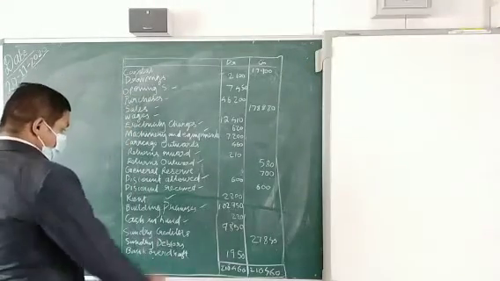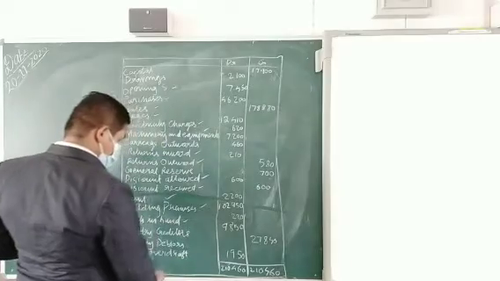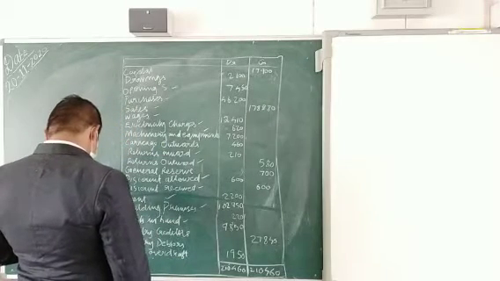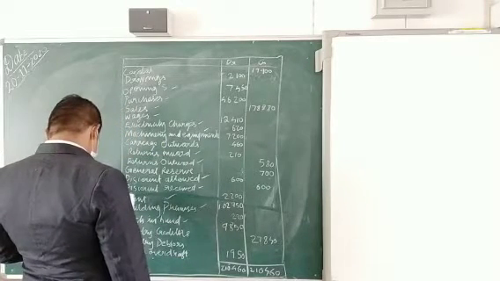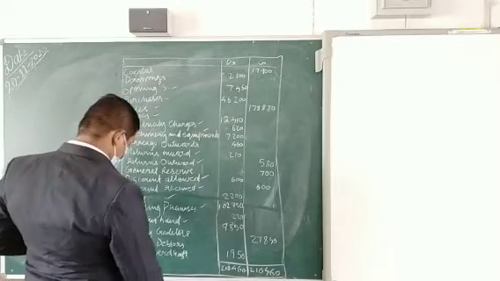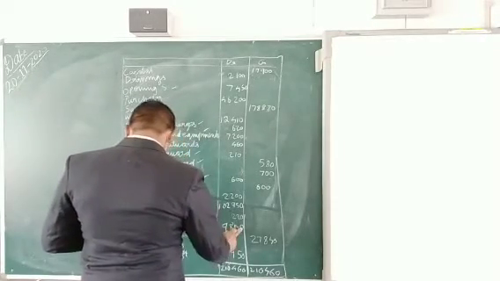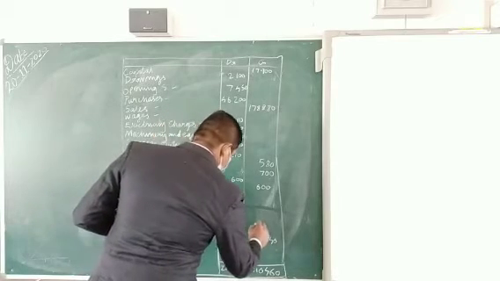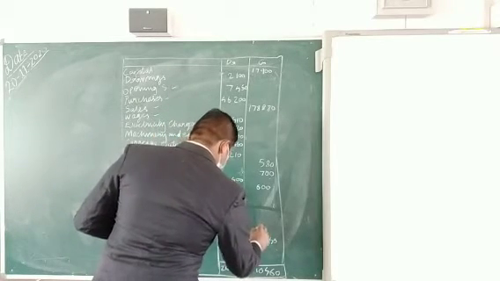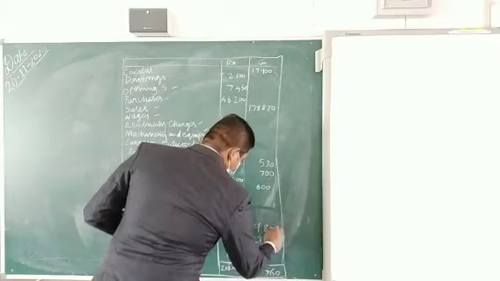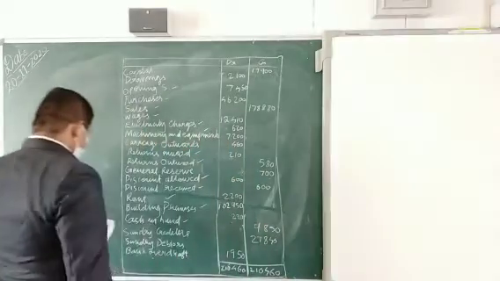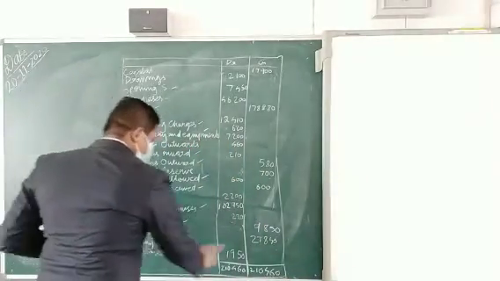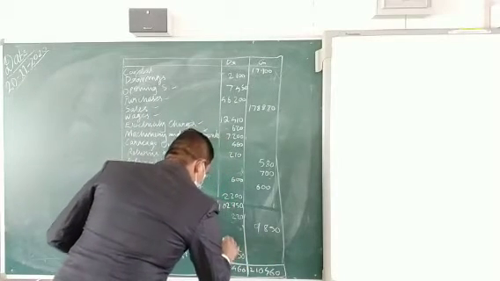Sundry creditors are supposed to be on this side. And sundry debtors are supposed to be on this side.